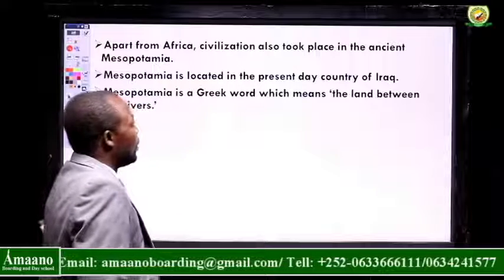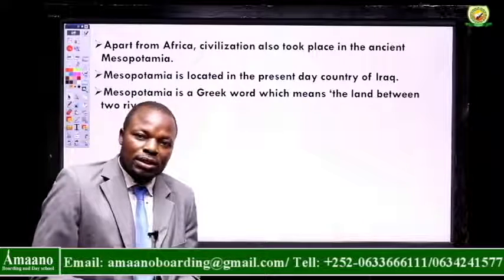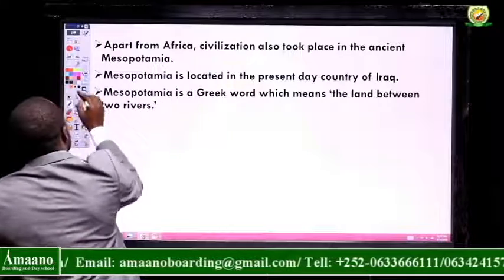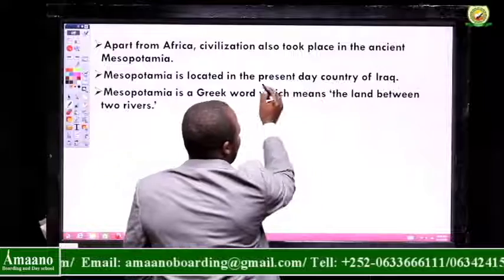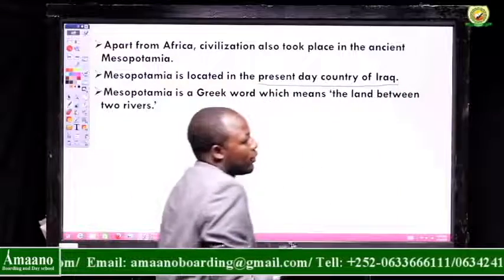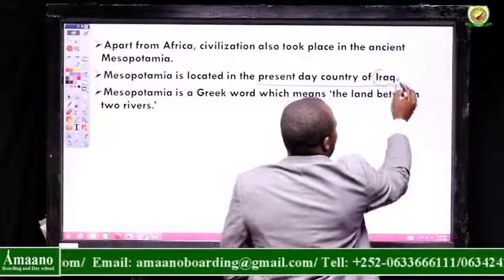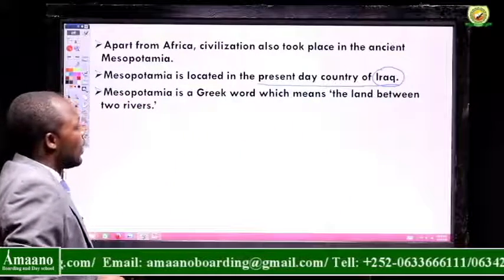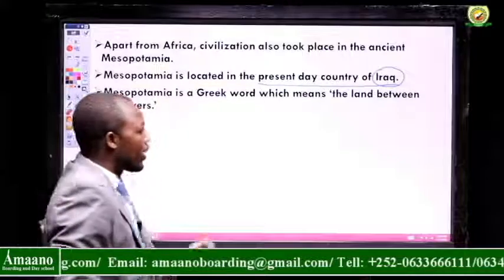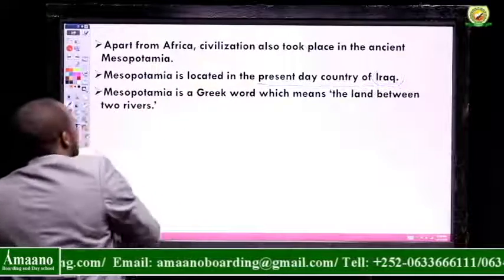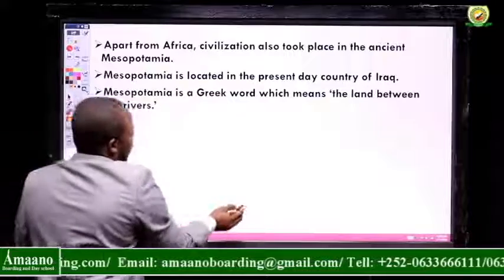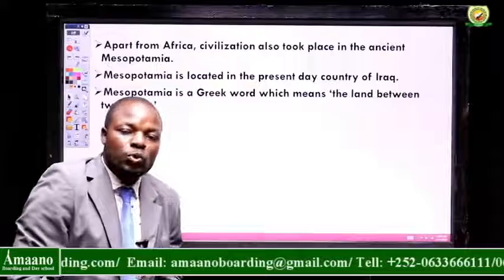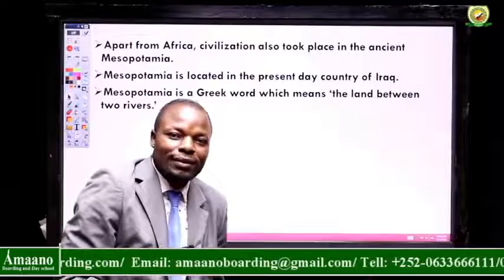Now, in present day, Mesopotamia is found in the present day country of Iraq. We all know Iraq is a country in the Middle East, and so here Mesopotamia was located where Iraq is. Now, moving forward, because we have said that Mesopotamia is a Greek word which means land between two rivers, which two rivers are these?